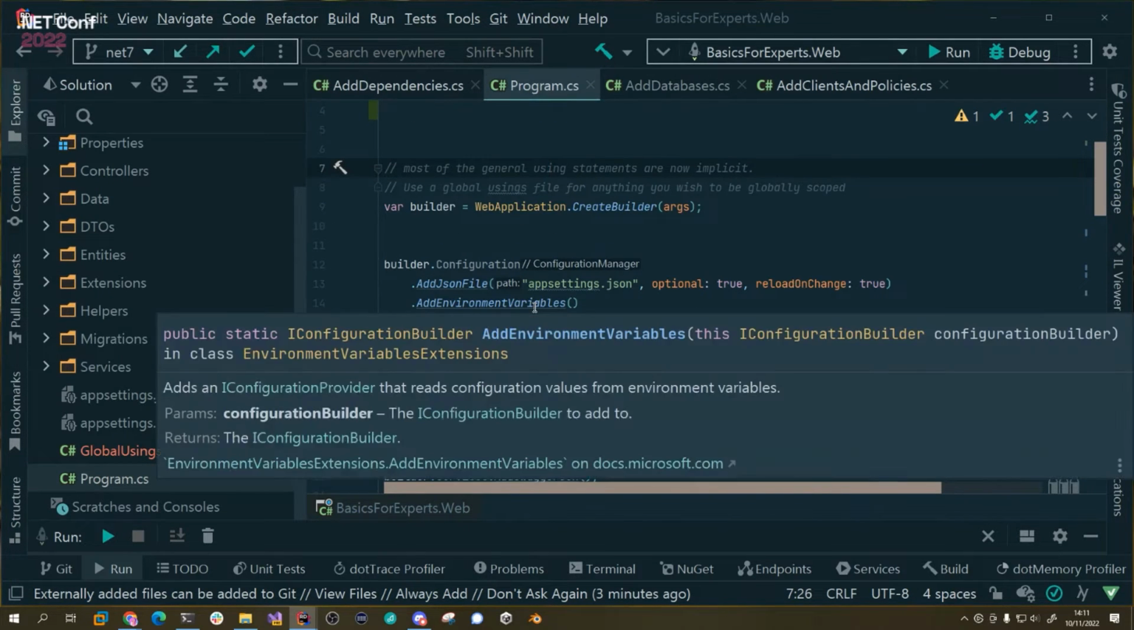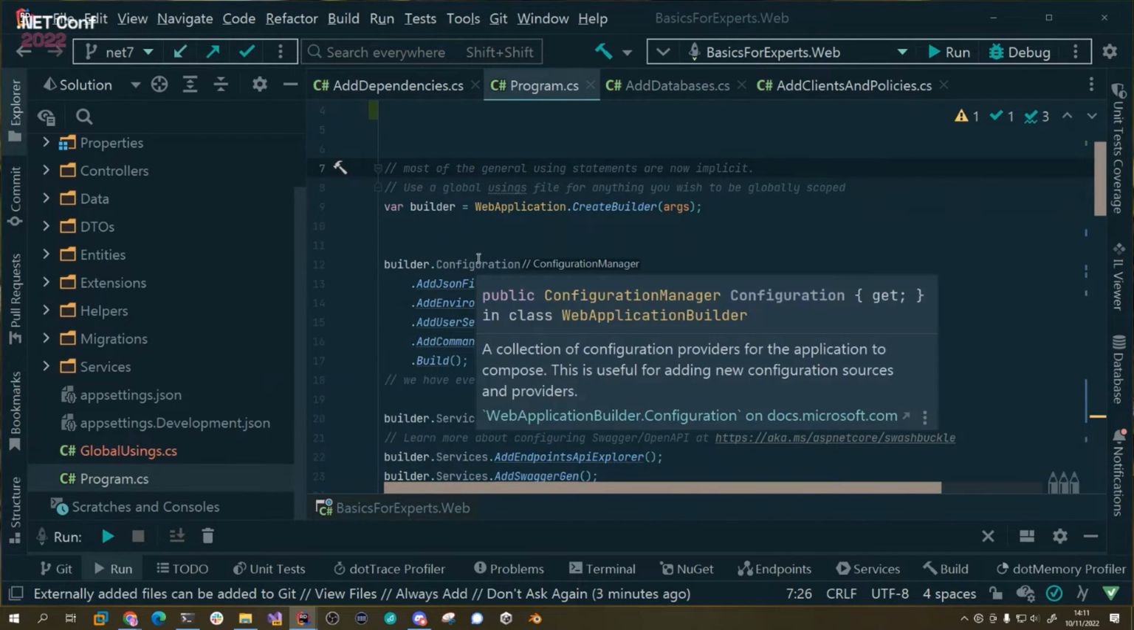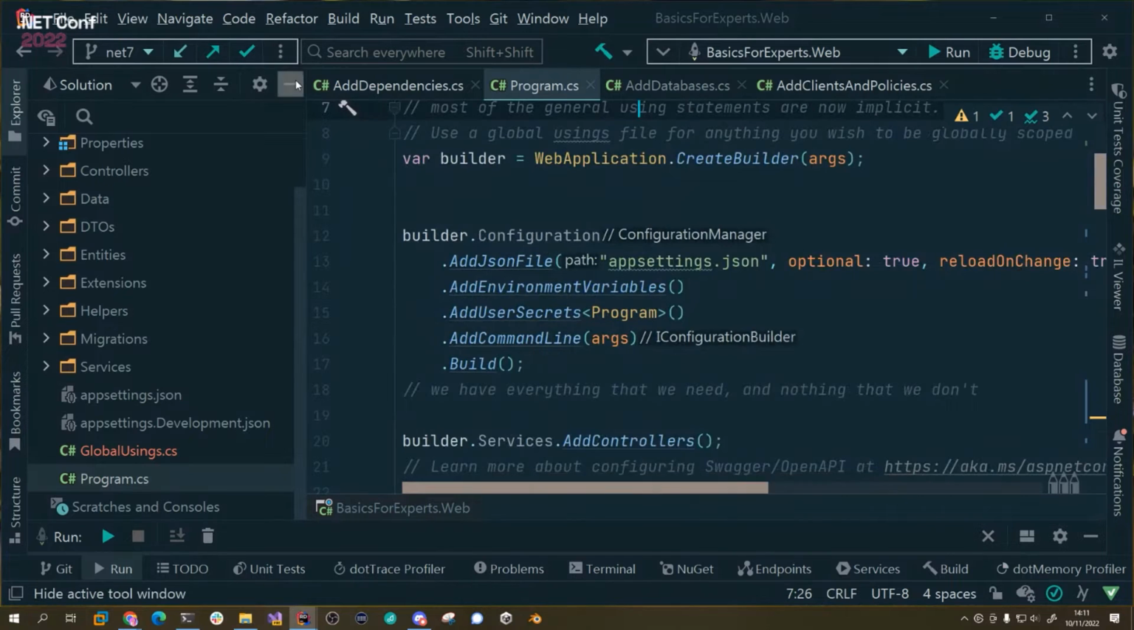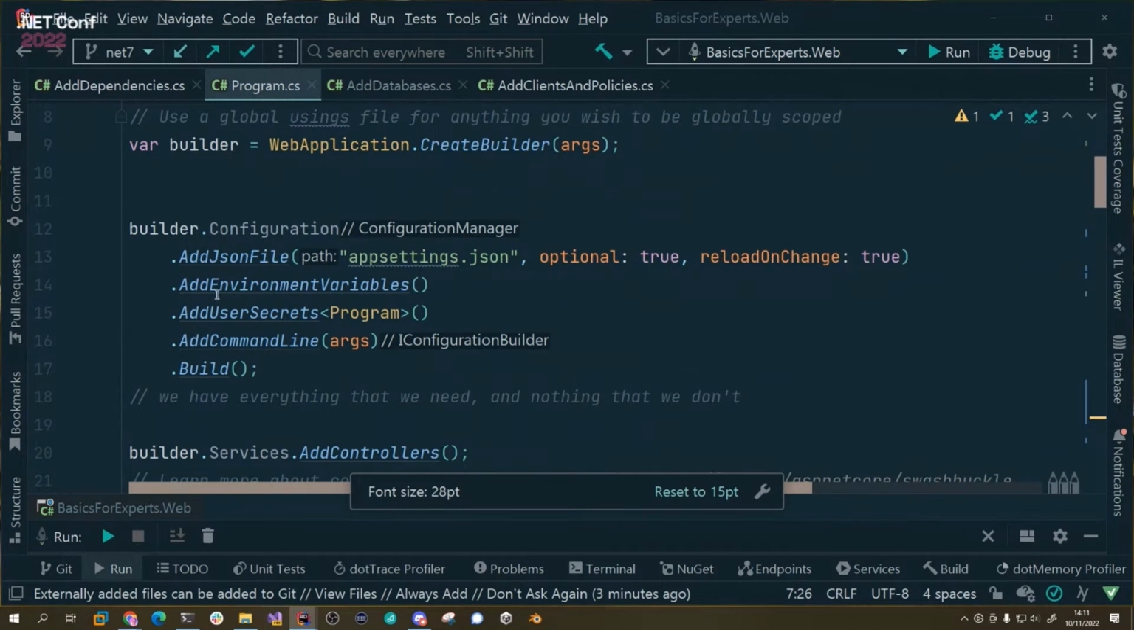Now, in the template, we didn't get our configuration. Remember, in .NET 5, it was available in the startup. So what we can do here is go builder. Let me make this bigger. There we go. We have builder.configuration, and then we can add everything. You can still use your user secrets. All of that's there, environment variables, and we've added that.